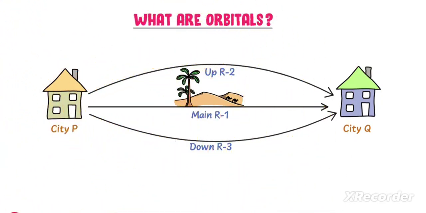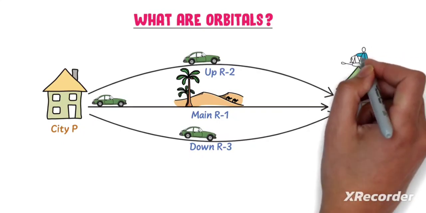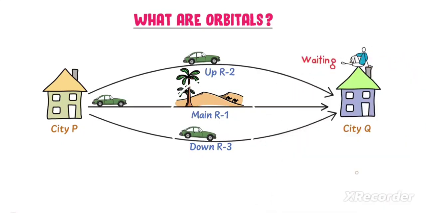Consider that there is a car in CTP and you are waiting for its arrival in CTQ. Let the car often use road 1 or the main road while going from CTP to CTQ. But sometimes it may move on sub-roads like road 2 or road 3. Also, you are waiting for the arrival of the car in CTQ.